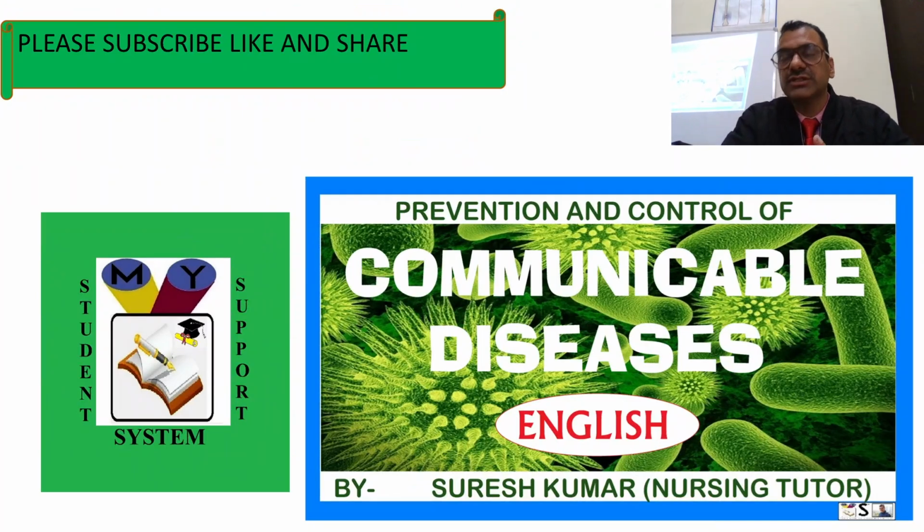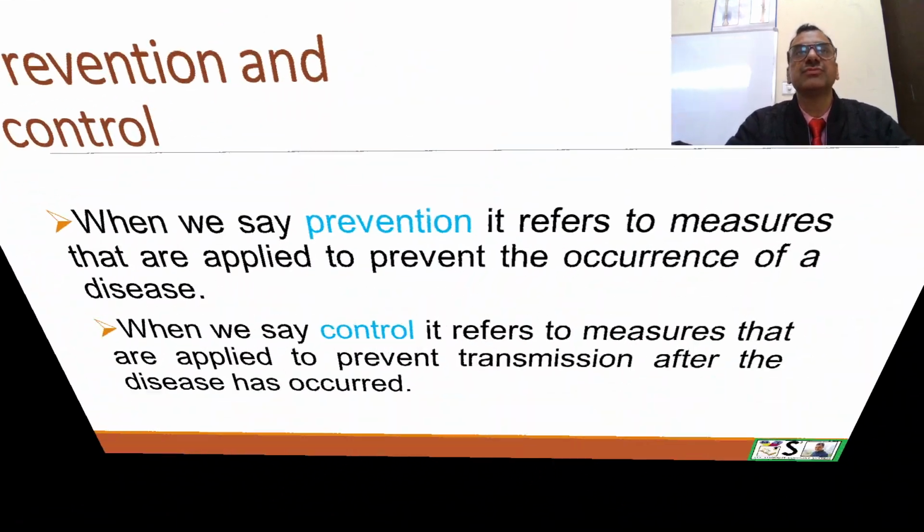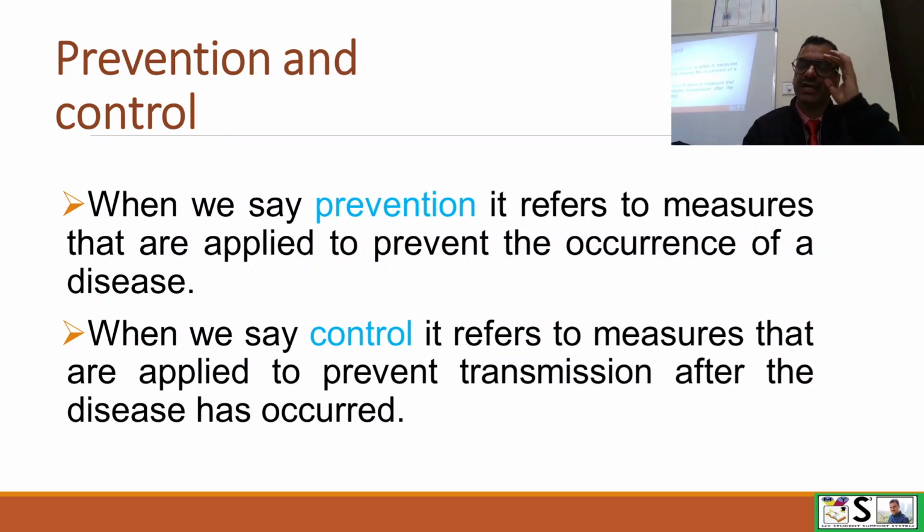So in last class we discussed what communicable diseases are and how they spread, okay? The system of spreading of communicable disease is known as dynamics of communicable disease. Now in this class we will study how we can prevent and control communicable diseases. It is very important in the community that we should be able to prevent and control communicable diseases.